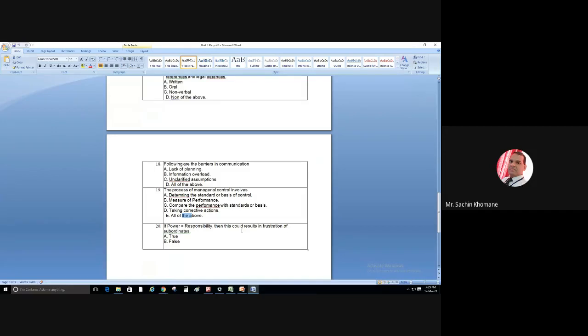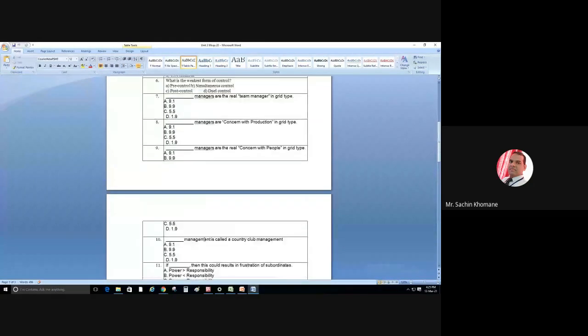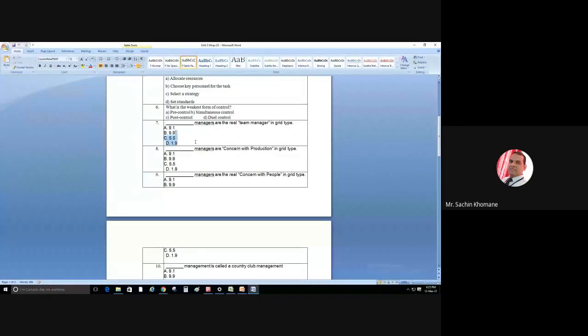So I hope you got the clear idea. So friends, remember these MCQs which were asked in previous examinations. Especially you can focus on the managerial grid MCQs, because most of the time 2-3 questions are there on the managerial grid. So for your last examination also this will be helpful. Okay. So with this we have completed unit number 3. On Monday we'll have one MCQ test on unit number 3, and we are going to start unit number 4 on Monday.